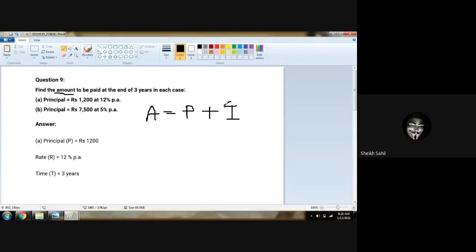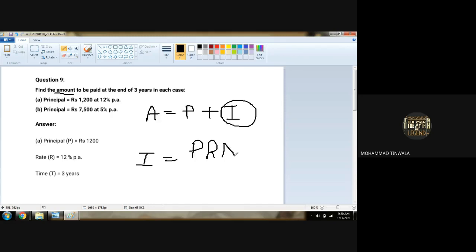Now, what is the formula to find the interest? To find I, that is interest, there is only one formula: I is equal to PRN upon 100.